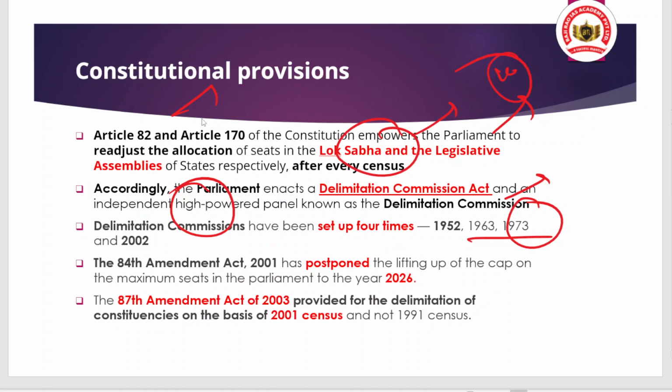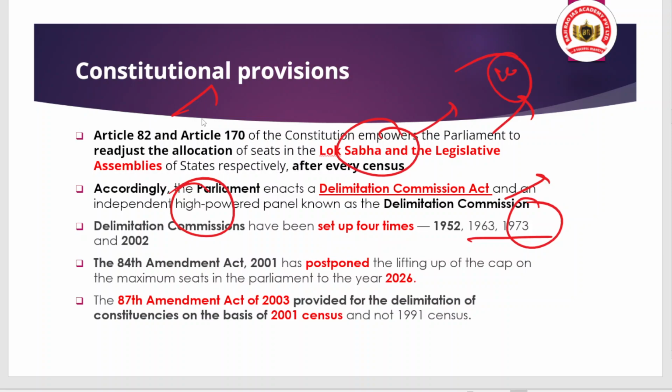That's why the government of that time decided to freeze the Delimitation Commission and not delimit the constituencies till the population got balanced between North India and South India.